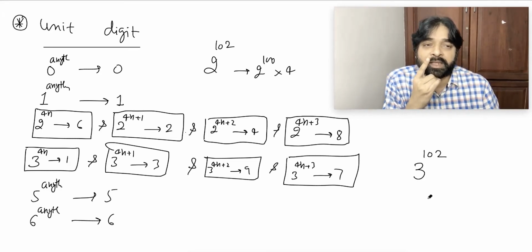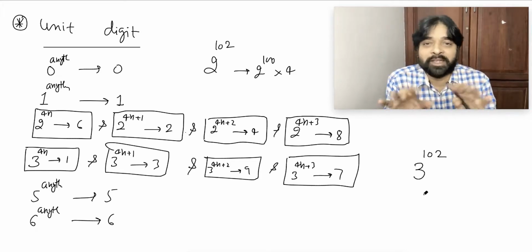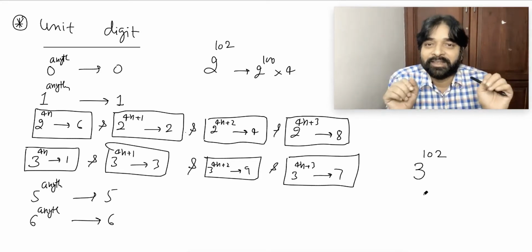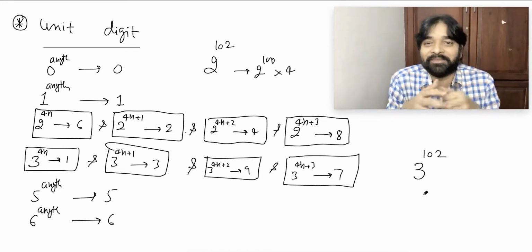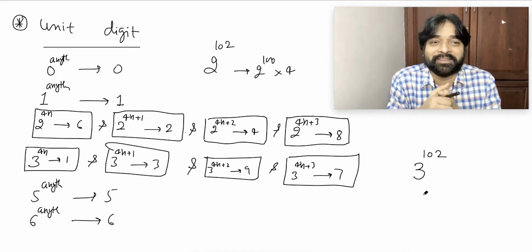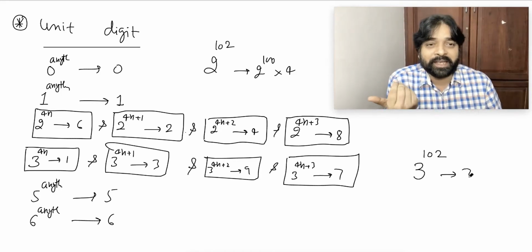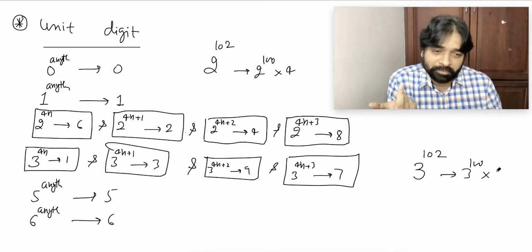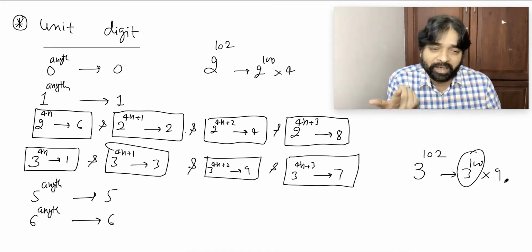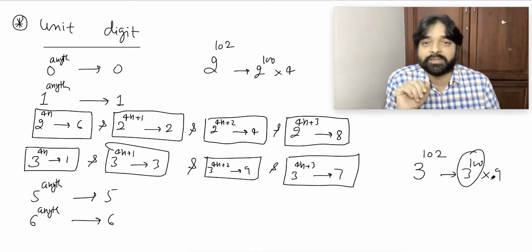A little bit fast. If you have to chat with somebody on WhatsApp, your finger runs very fast. Here the answer-giving finger is running slow. 3 power 102, I will say 3 power 100 into 3 power 2, means 9. 3 power 100 is 1, into 9, means unit place will be 9.